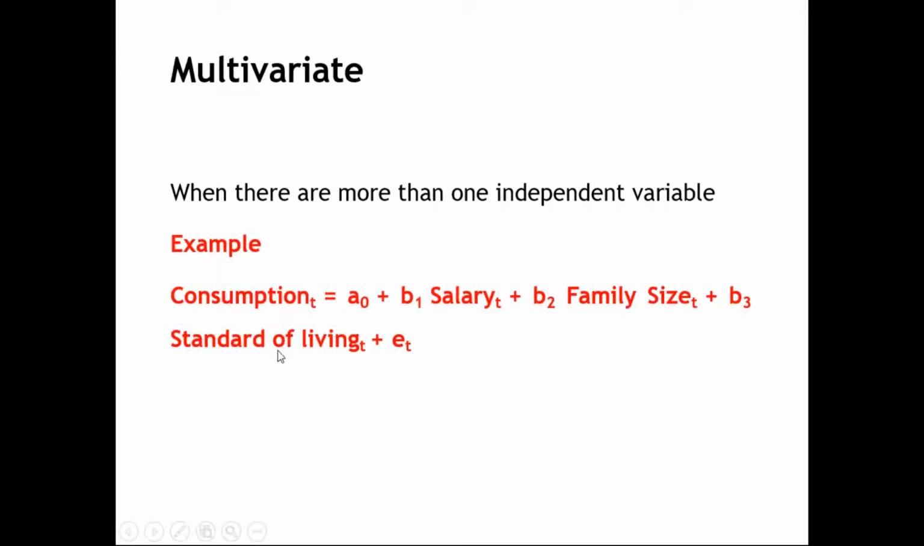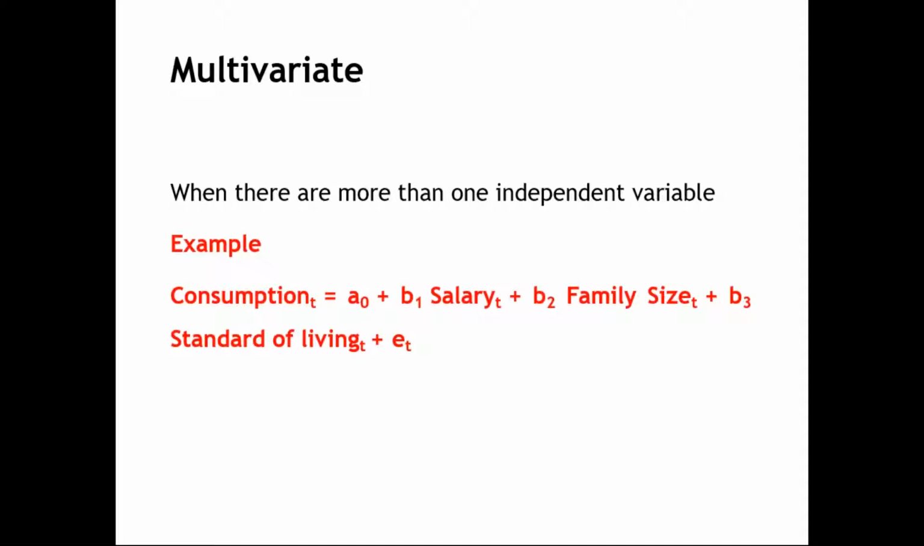The first thing is multivariate. What is multivariate? When there are more than one independent variables, we call it multivariate. The dependent variable is always one single variable, but there will be more than one independent variable. So when there are more than one independent variables, we call it multivariate or multiple variables.